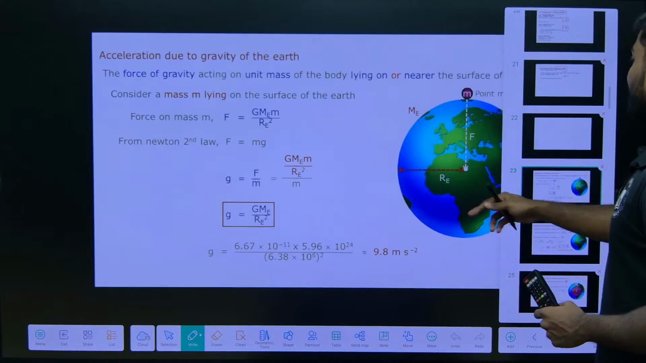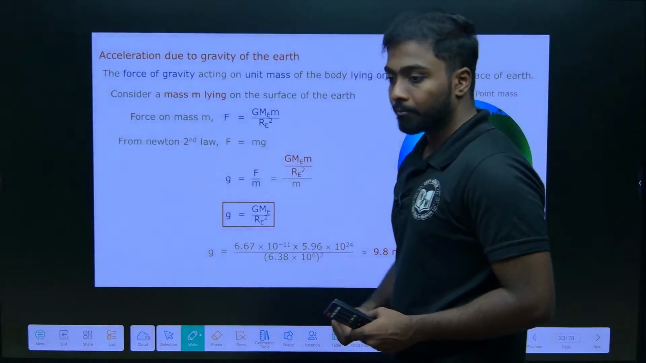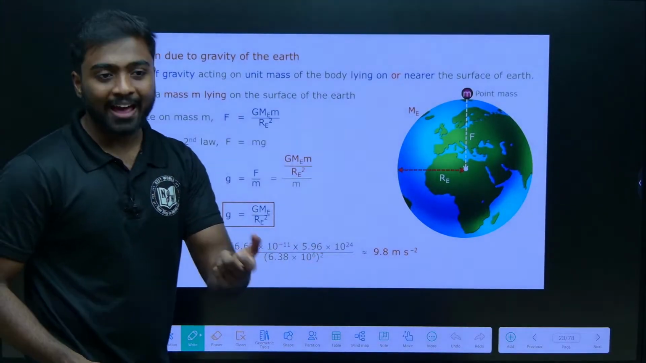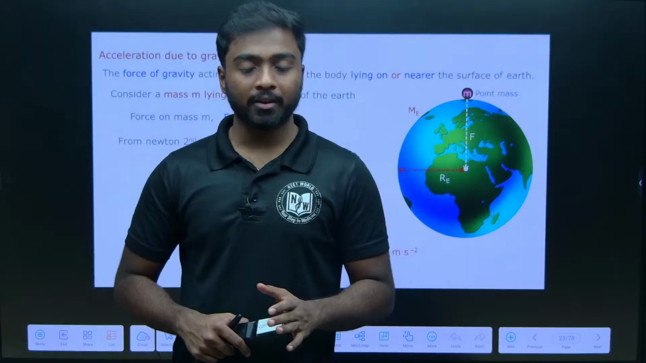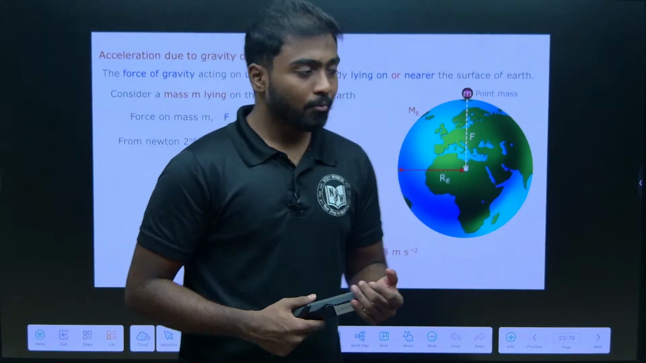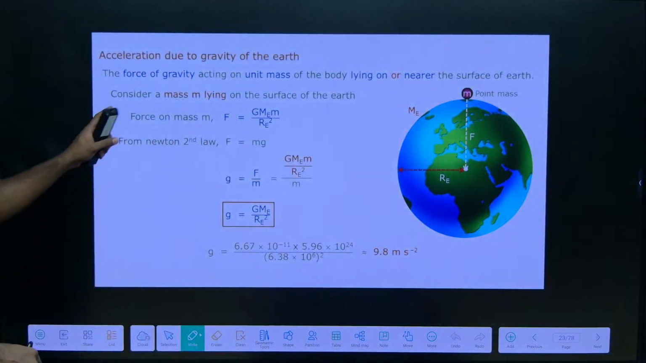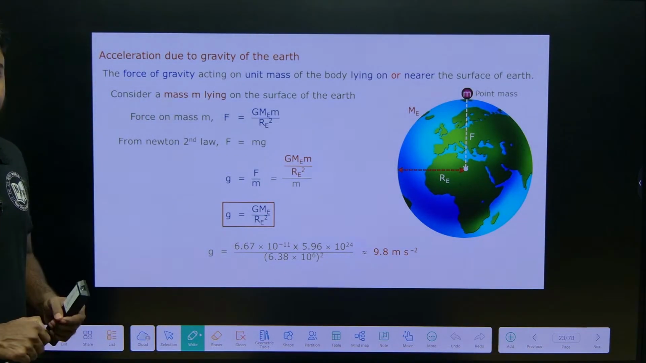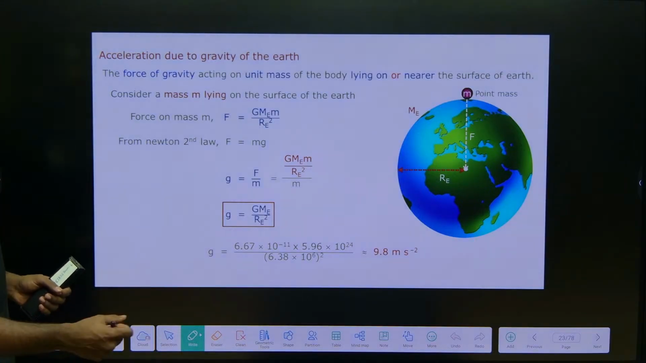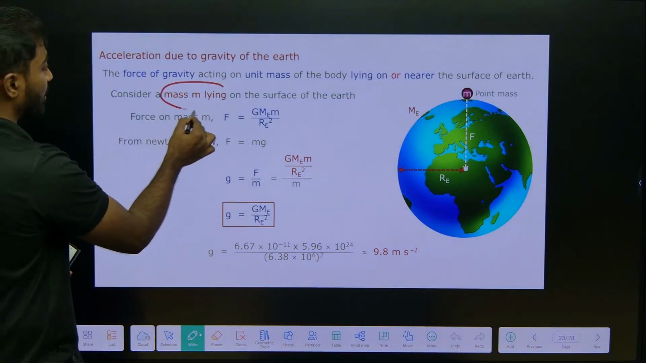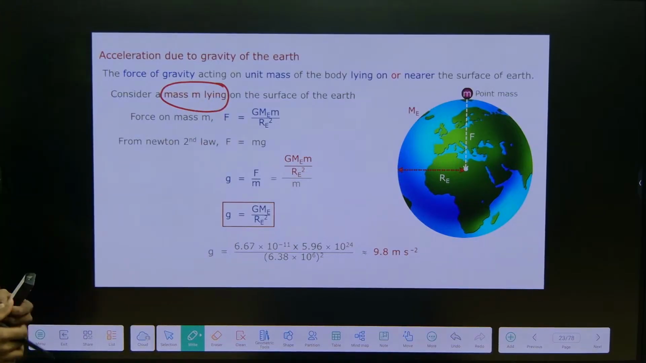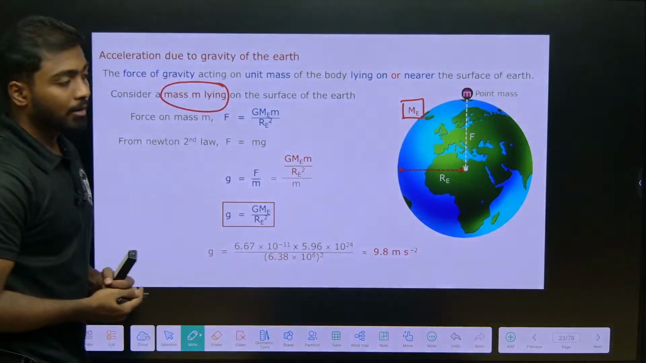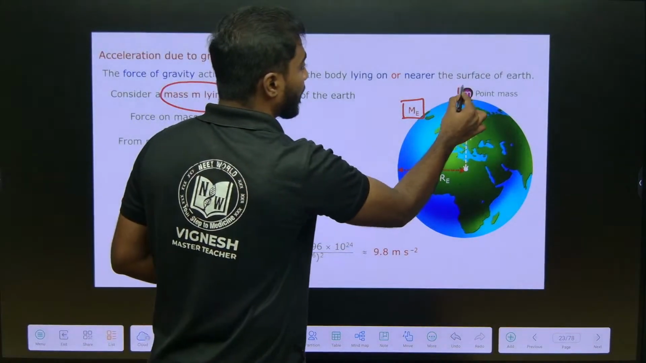So, the next one is acceleration due to gravity. So, I need to know what is the acceleration due to gravity and how we got that acceleration, that is 9.8 meter per second square, how we got. Okay. Now, we will take a note of that. So, the force of gravity acting on a unit mass of a body lying on or near the surface. So, we are considering the mass which is m on the surface of the earth. So, what is the earth's mass? It is capital M. Like the point mass which we have considered is small m.